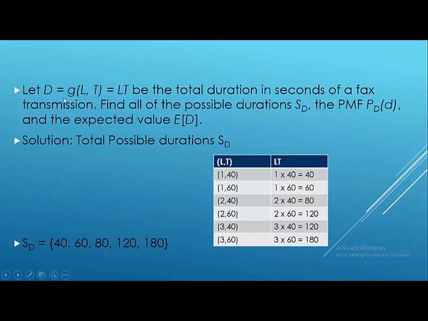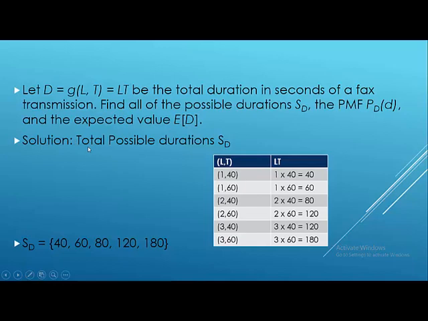So let D equal g(L, T), where g(L, T) is equal to L times T. Simply, we will multiply the length or number of pages by the time duration. Let D be the total duration in seconds of a fax transmission. Find all of the possible durations S_D, the PMF P_D, and the expected value E[D].